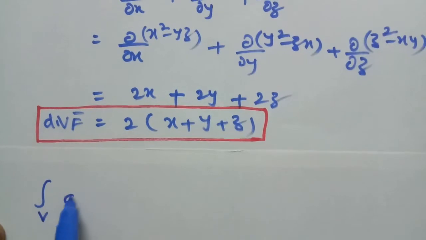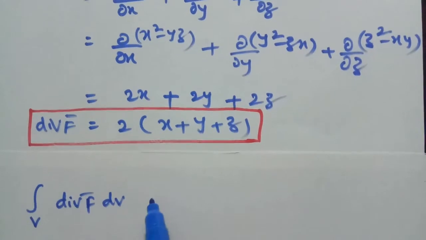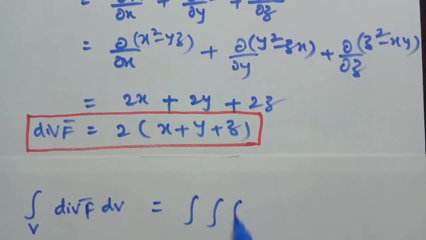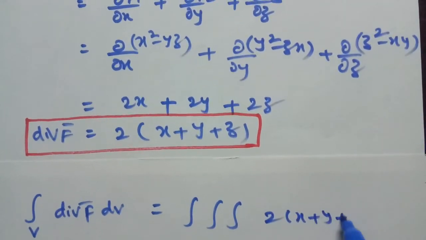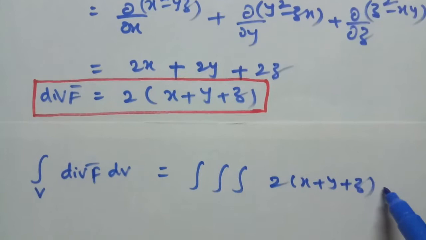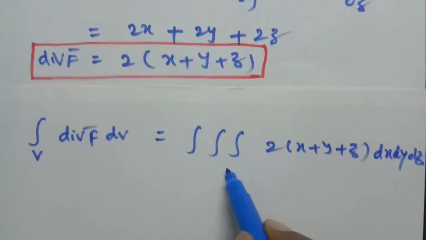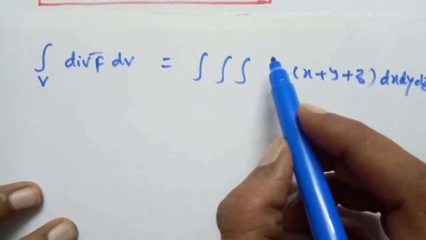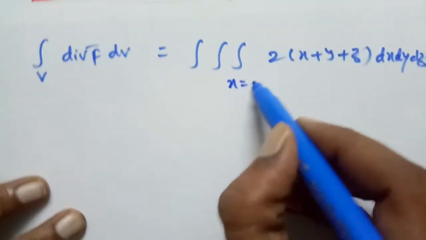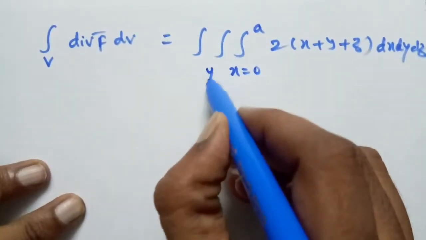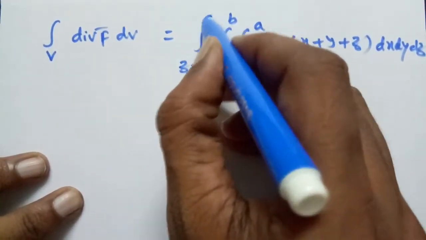Integration over V of div f bar dv is equal to the triple integral of 2 into (x plus y plus z) with respect to x, y, z, as z varies from 0 to c, y varies from 0 to b, x varies from 0 to a. So x varies from 0 to a, y varies from 0 to b, z varies from 0 to c.